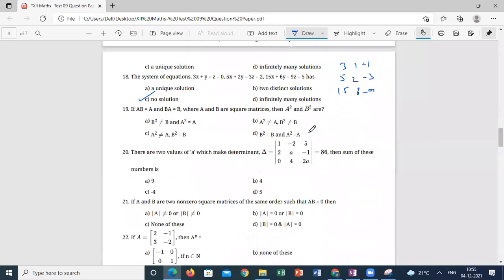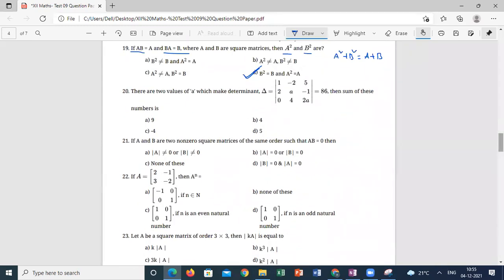So question number 19, like previous, straight away you can mark if AB is equal to A, BA is equal to B, A square is equal to A, B square is equal to B. Based on that, one more different question. Previously, they were asking what is the A square plus B square value. It is A plus B. Here, they are asking what is the condition. So A square is equal to A, B square is equal to B.